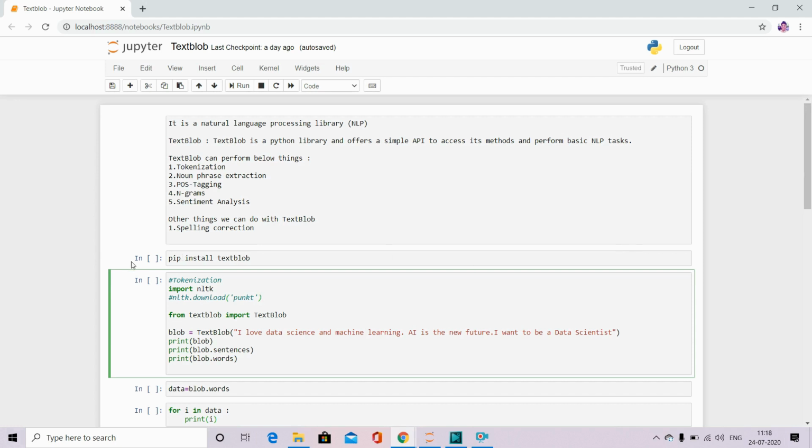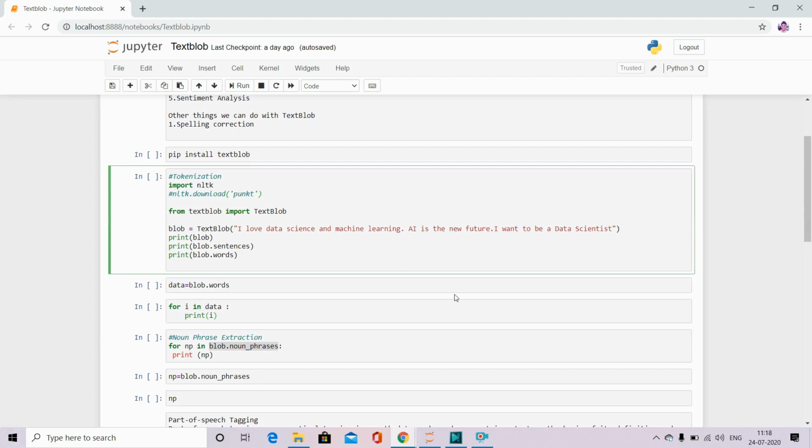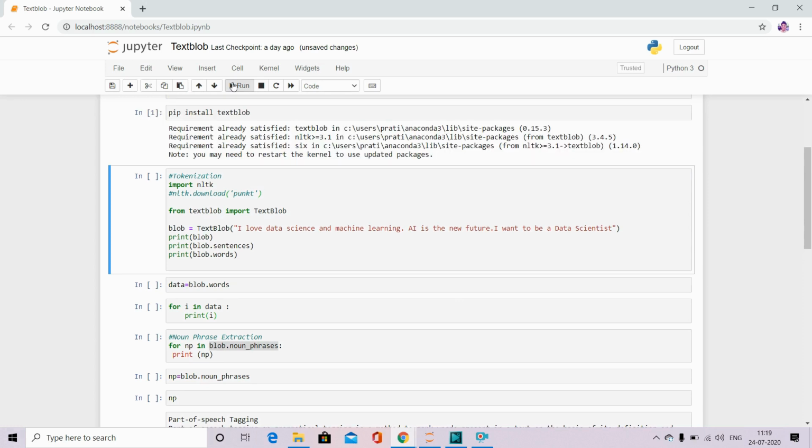So what will be your first thing to do? You have to install this library into your system. The command for that is pip install TextBlob. I have already installed it, but let me run this. It will take some time, and if it is installed in my system it will say requirement already satisfied. Yeah, it is showing requirement already satisfied.